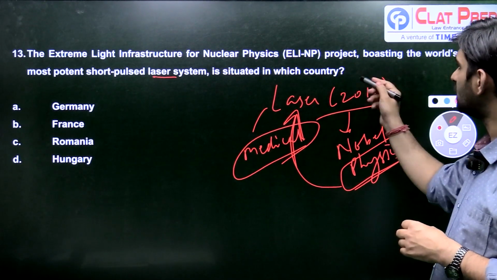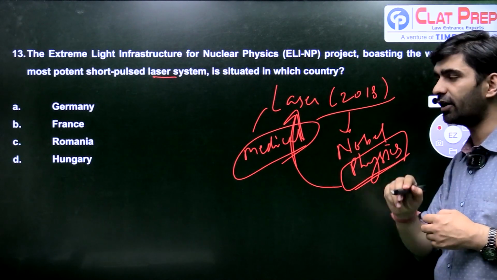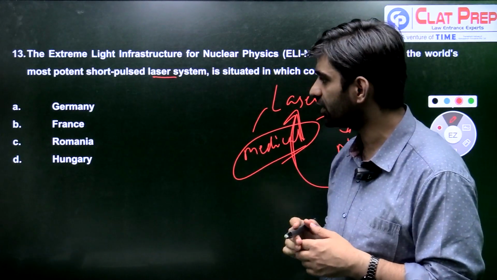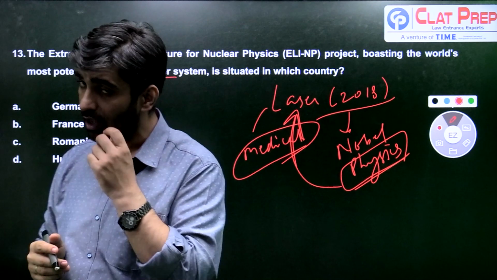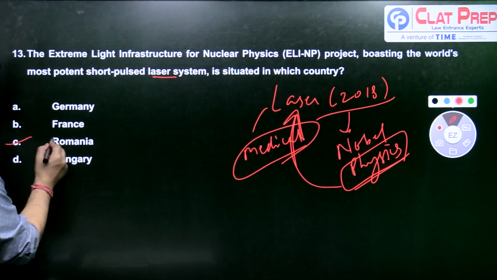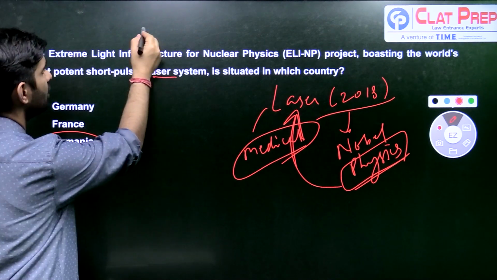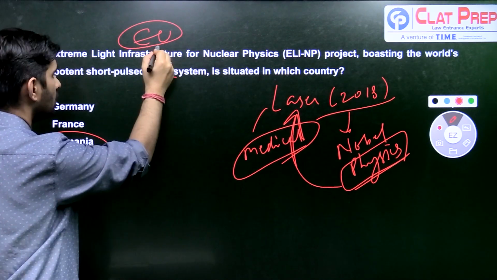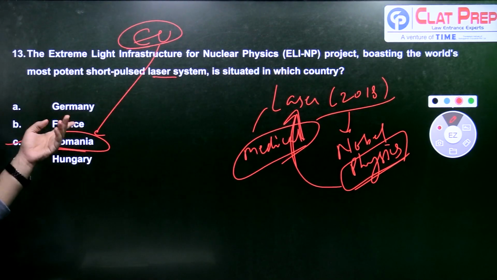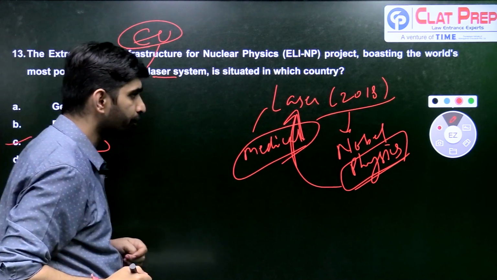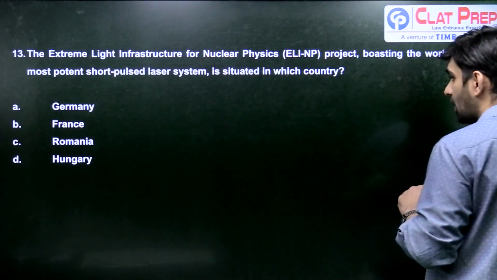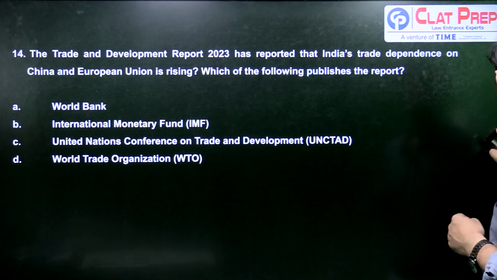So you have to tell me this ELI-NP project is located in which country. Four options are there: Germany, France, Romania or Hungary. The answer here is C, Romania. Romania hosts this ELI-NP project, which is a project of the European Union. Romania, being part of the European Union, hosts this project right now. So Romania came up as an answer in two questions today.